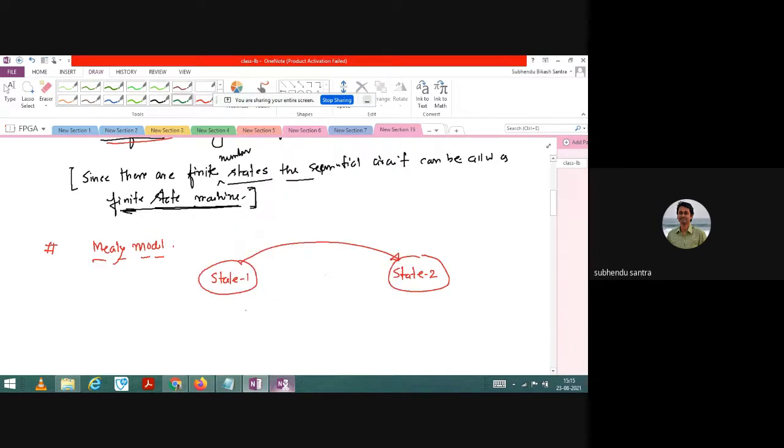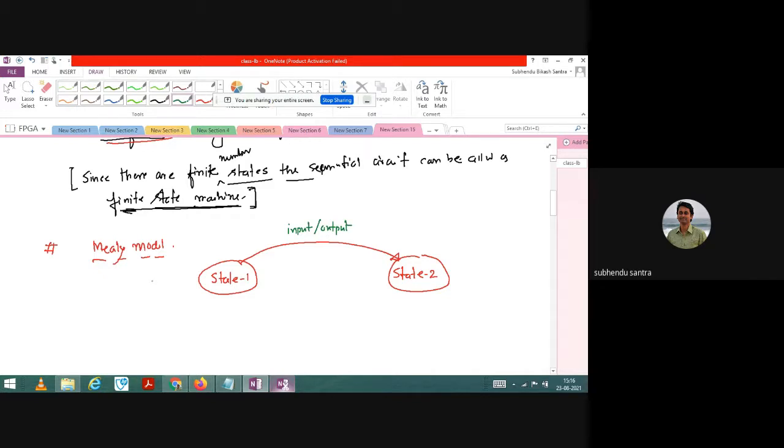Definitely there should be a change, or there should be any parameter change. That's why you can change from one state to another state. So who will control that? Either you can control through input, or you can control through output. Okay, so this is the Mealy model.